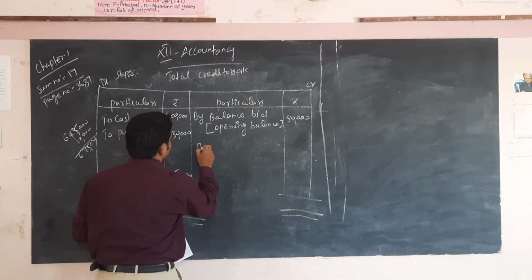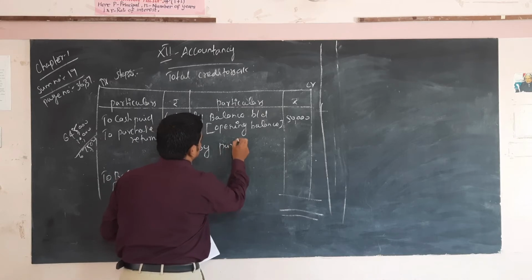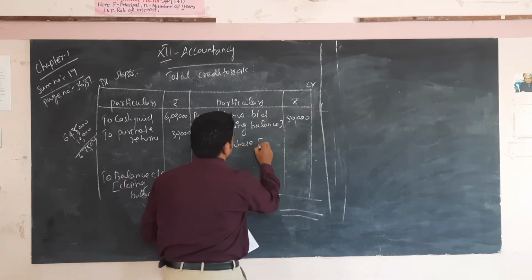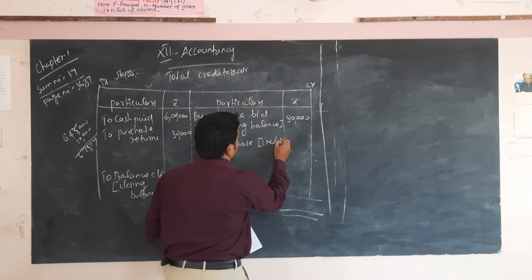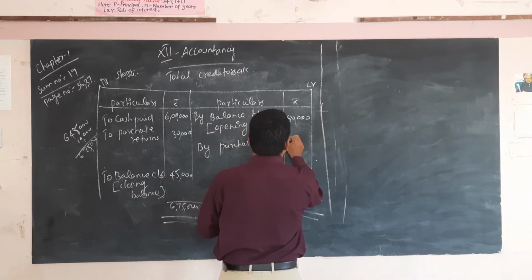Here the balancing amount by purchase, that is credit purchase, the balancing figure, is 6,25,000.